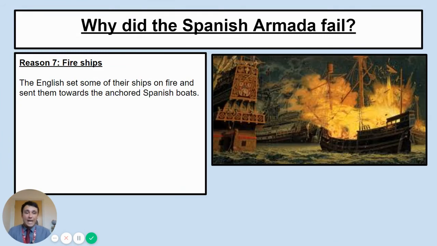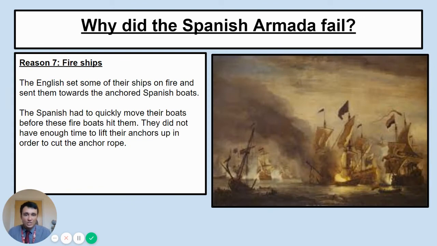What the English did was they took 8 of their ships and they set them on fire. They put a lot of flammable material around, things like tar, for example, set them on fire, turn the sails, and the wind, luckily the wind was correct, the wind blew these fire ships towards the Spanish Armada. And they had this defensive formation, and they just had to break it because they could see these boats on fire coming straight towards them.